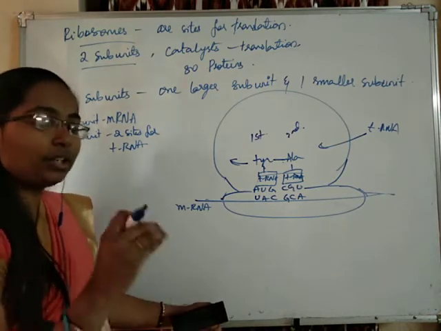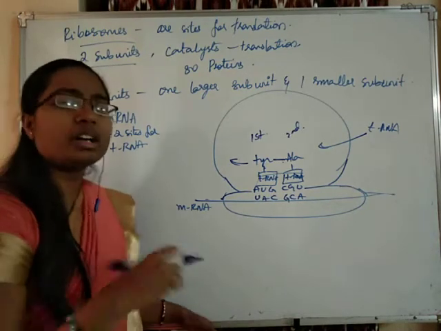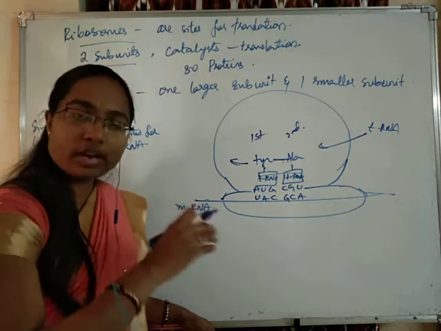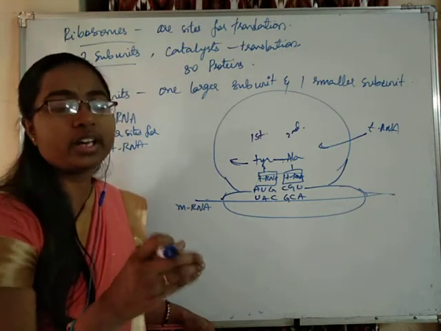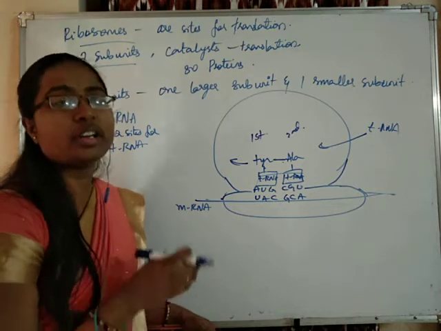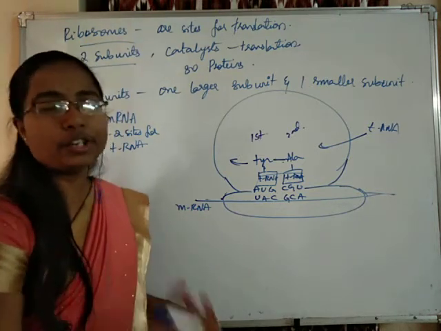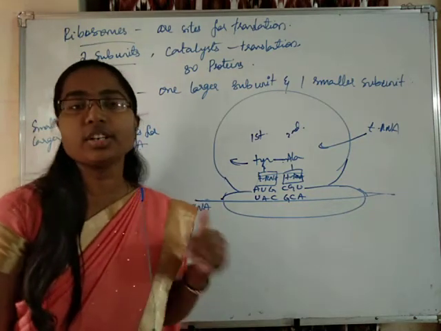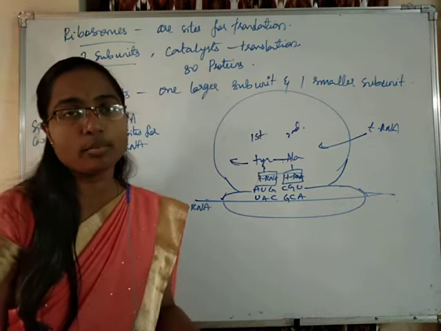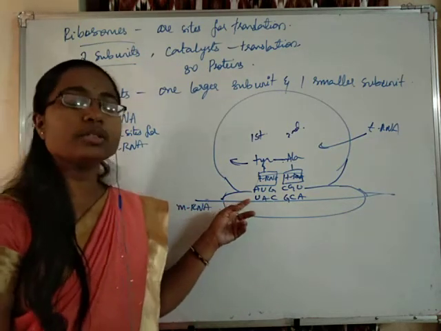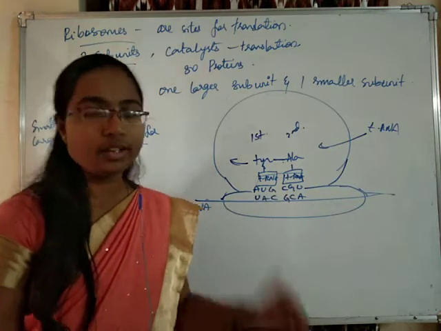So, students, here continuously right from the initiator codon till the terminator codon, the ribosomes will be moving from one codon to another codon, one after the other, continuously moving and coding for the proteins till they reach the stop codon.